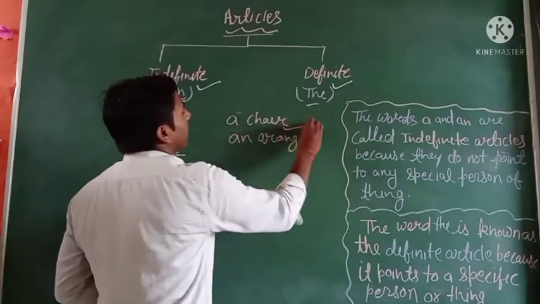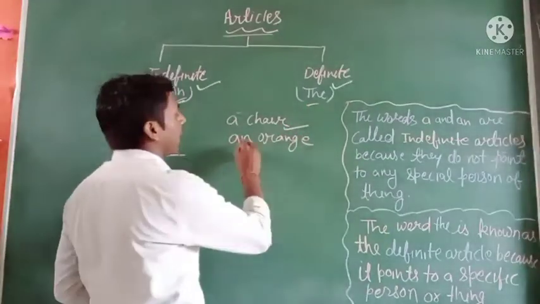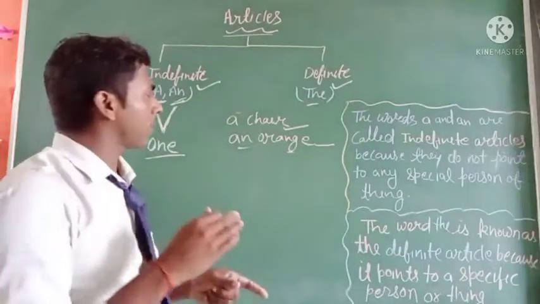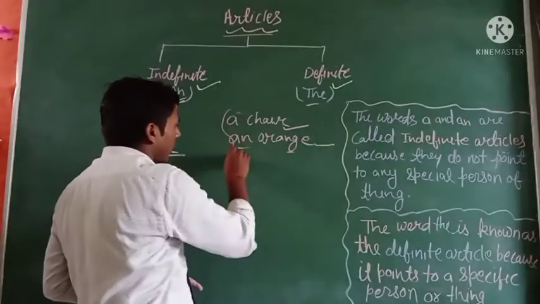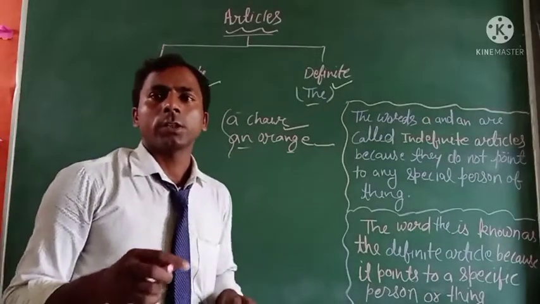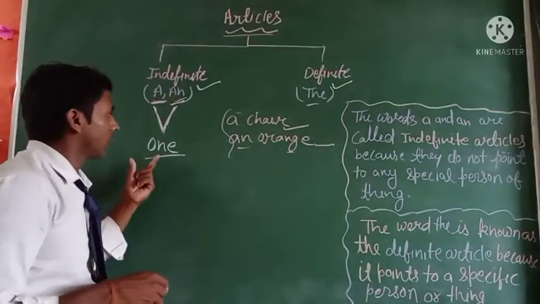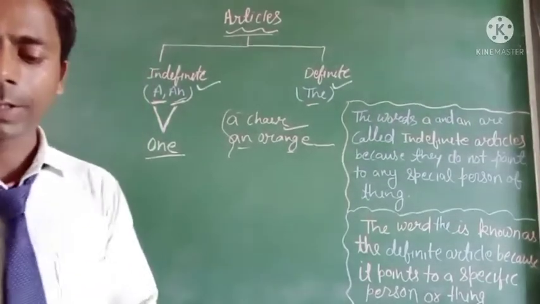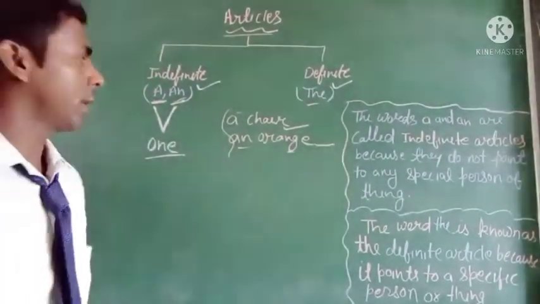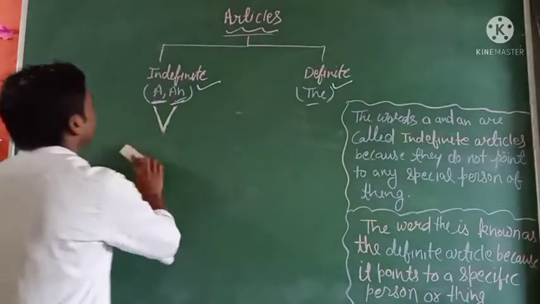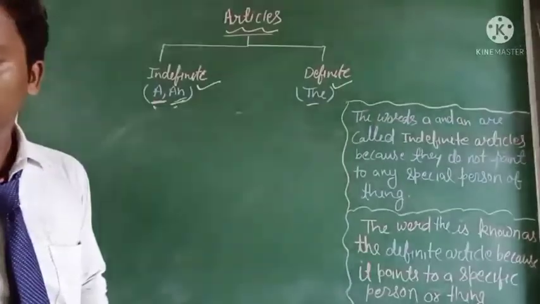A chair means one chair, and an orange means one orange. So both article words have the same sense, one. First we learn the article a, and after that we learn the article an.